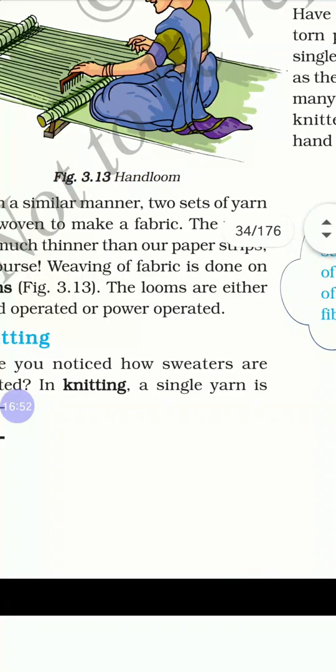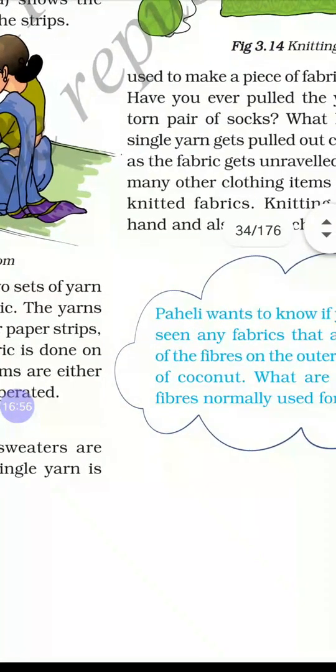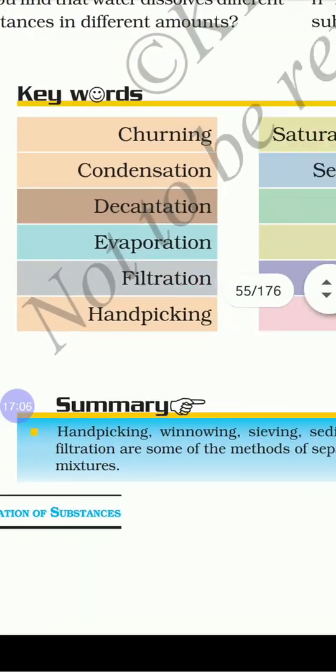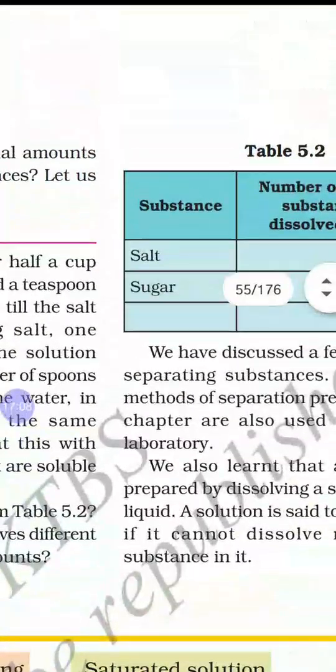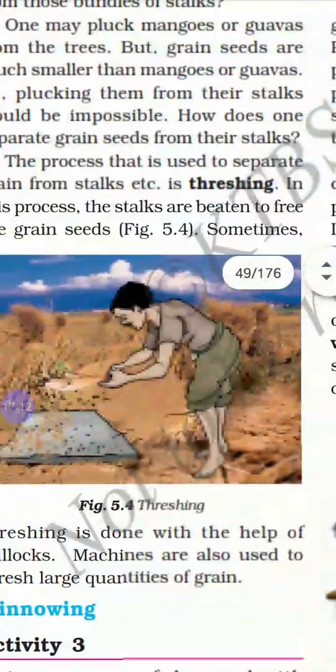Last is knitting. Like in a sweater, a single yarn is used to make the whole fabric itself. That is called knitting.